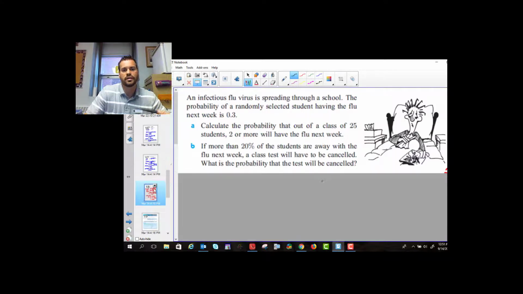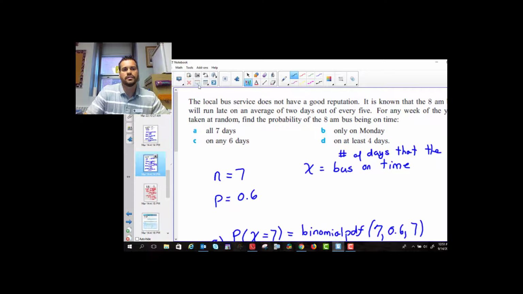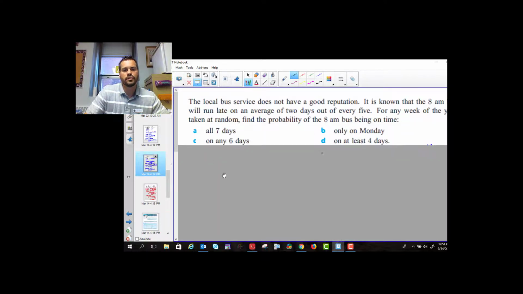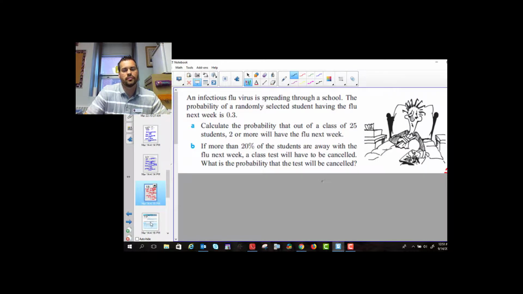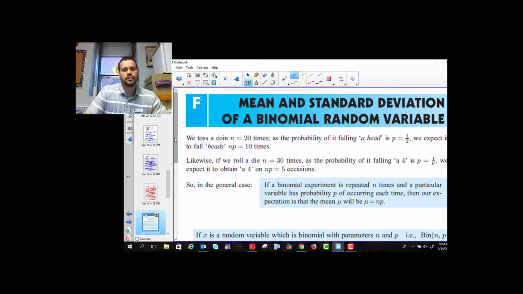You just need to understand the concept. Okay? So we'll go through these 2 in class. I'll leave them up here if you want to have a look at them. Just pause the video and you can look at what we're going to do, but we'll do these questions on Monday together. The other concept that you need to know about is the mean and standard deviation.